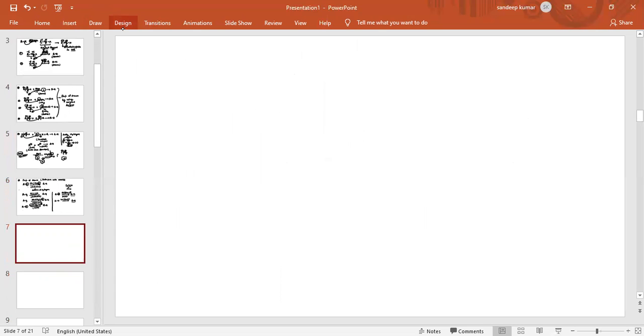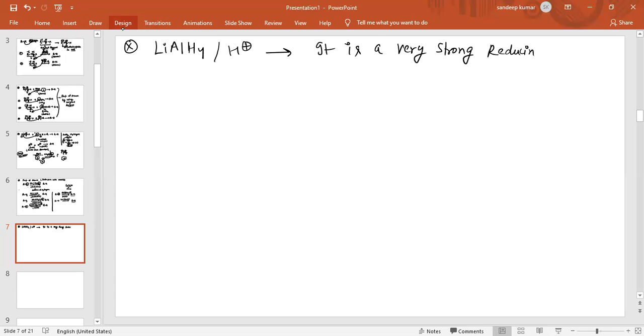There are some features of lithium aluminium hydride. Please note that LiAlH4 in the presence of H plus is a very strong reducing agent. Reducing agent means addition of hydrogen takes place.